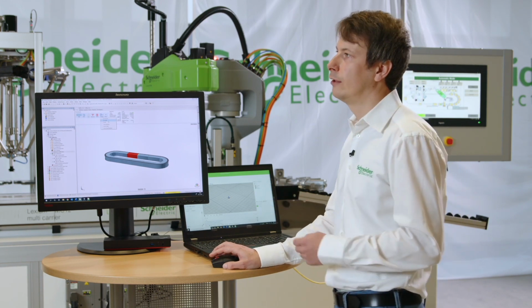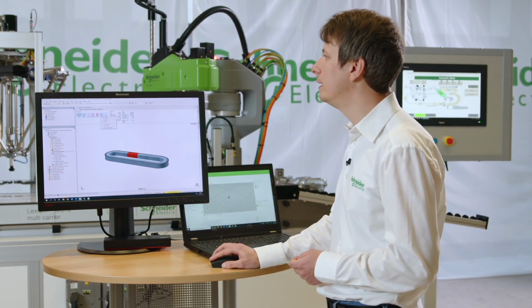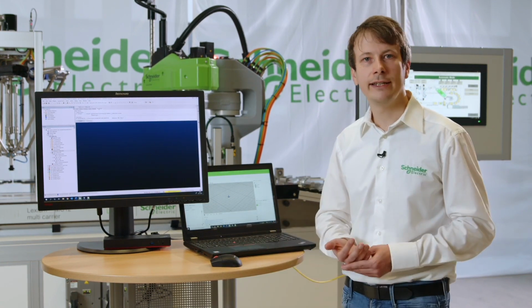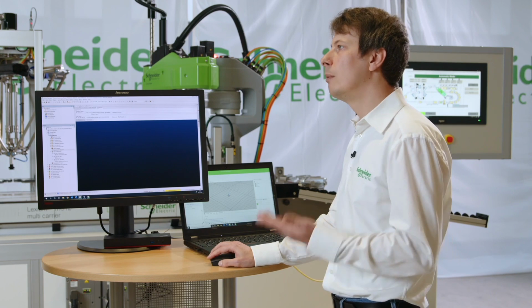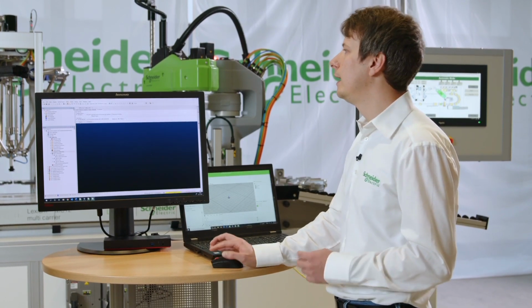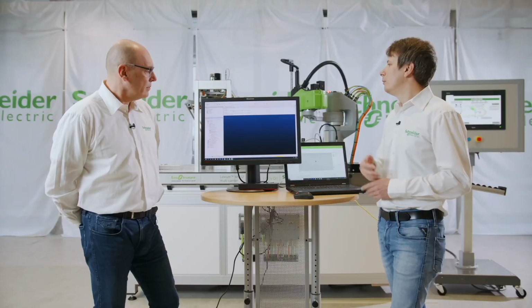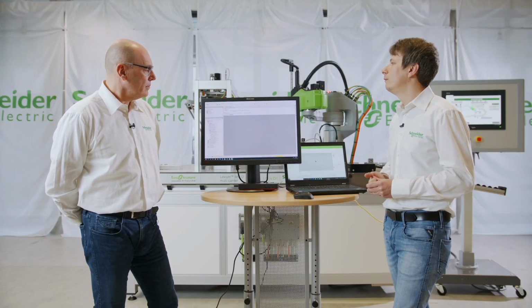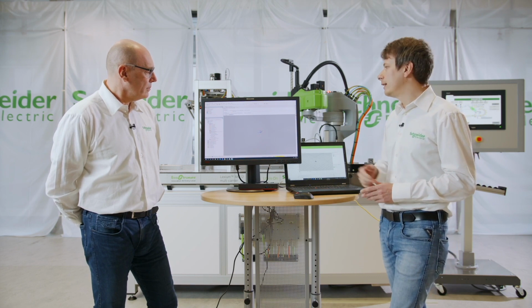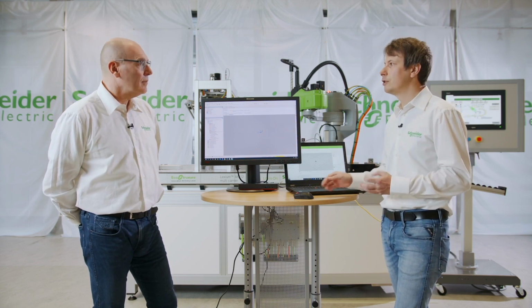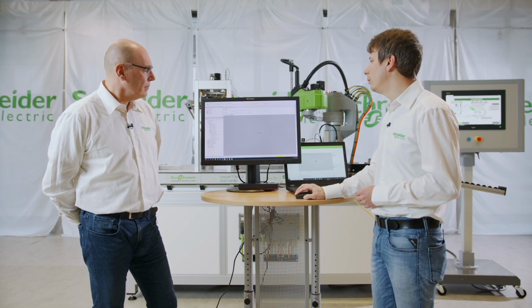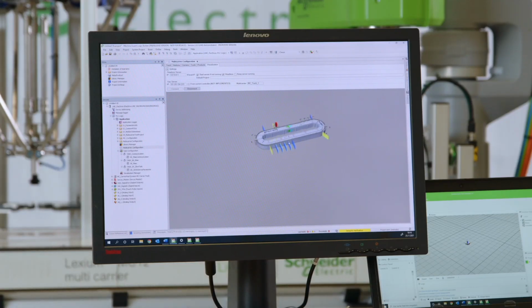Here I have a demo project. It's also already prepared on a PLC. So I can directly move to the visualization, and here you see we have integrated our Machine Expert Twin also into Machine Expert. And with a simple click on Connect, we know which object we want to simulate, we know which PLC we have, so we can directly start the simulation, and inside Machine Expert I can see my multi-carrier working correctly here. And please have a look also at the products. We can simulate the product inside Machine Expert and change colors here and see the track in real life with a real PLC running.